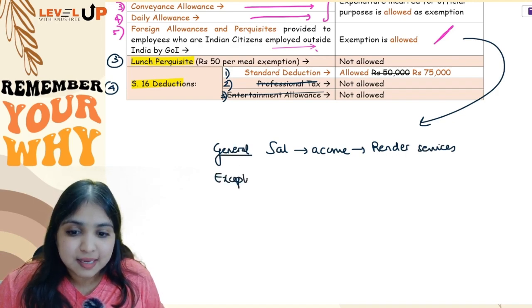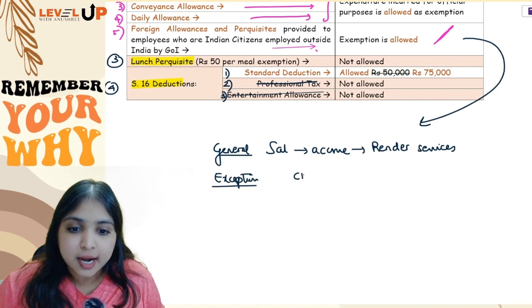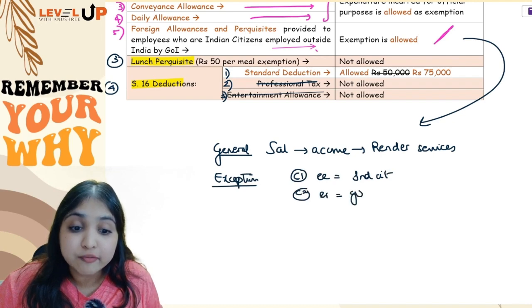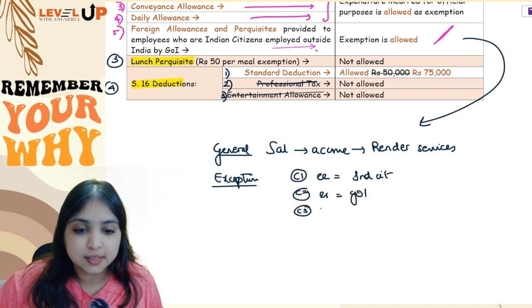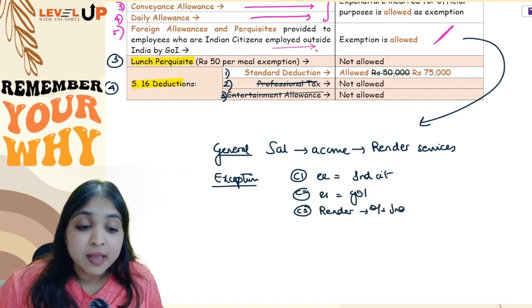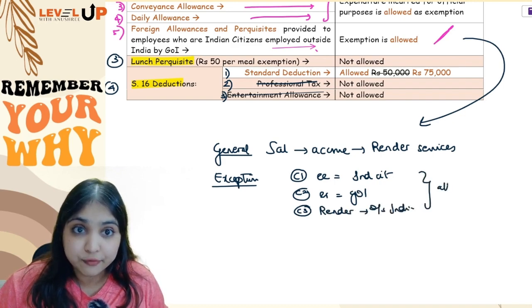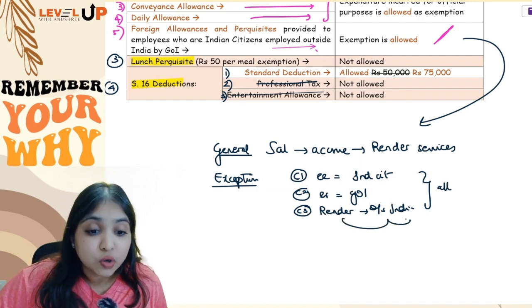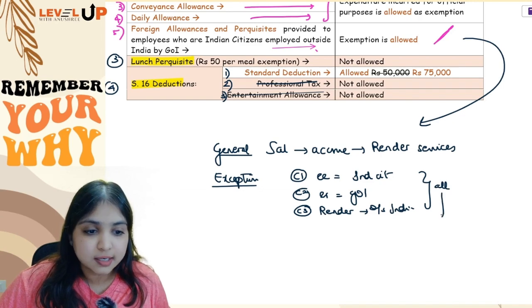In that exception, there are 3 conditions. Condition number 1, employee is an Indian citizen. Condition number 2, the employer is Government of India. And condition number 3, the employee happens to render services outside India. If these 3 conditions are fulfilled, then even though the services are rendered outside India, the salary income will be deemed to be accruing in India.